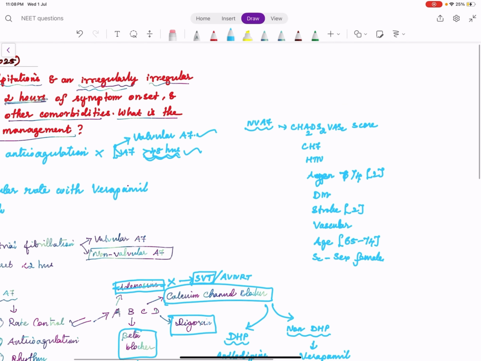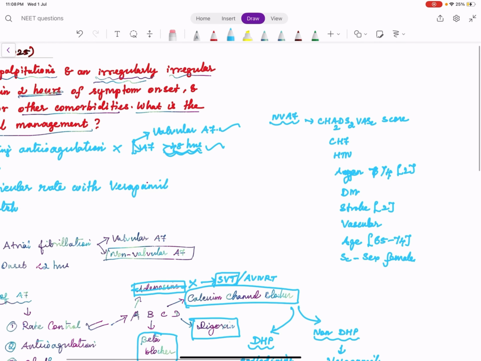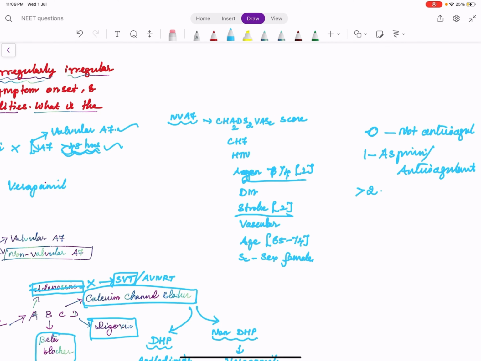So whenever you are given a case of non-valvular AF and a question comes on anticoagulation, just remember this CHA2DS2-VASc score. Age more than 74 and stroke carry 2 points, remember that also. If the score is 0, you need not anticoagulate. When the score is 1, they say we can give aspirin or an anticoagulant. When the score is 2 or more, we must anticoagulate.